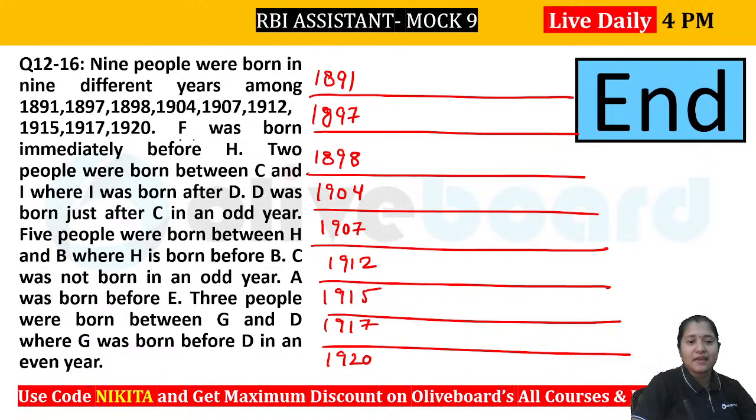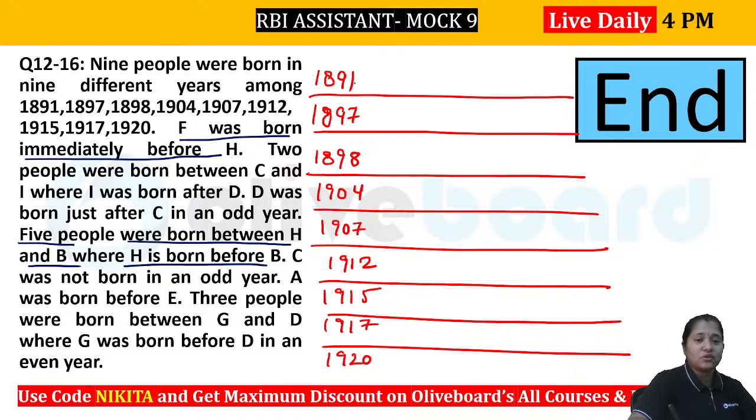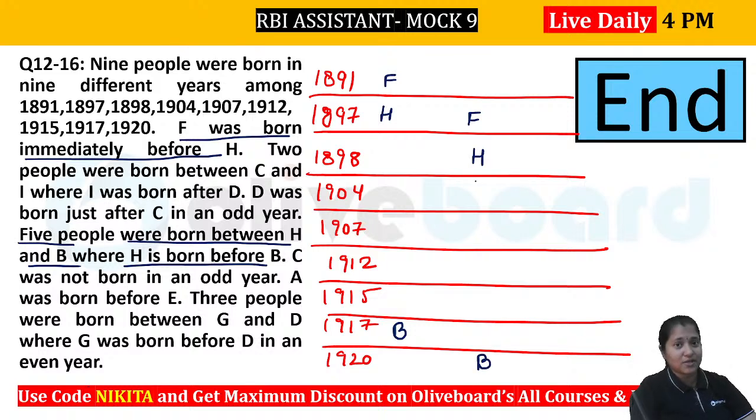So it is given F was born immediately before H. Now if you check it out, it is also known 5 people were born between H and B where H is born before B. So let's say if F is here and H is here, then 1, 2, 3, 4, 5, B can be here. This is one possibility. Similarly, F, H and B can be like this as well, right? So these are the 2 cases that we can have.